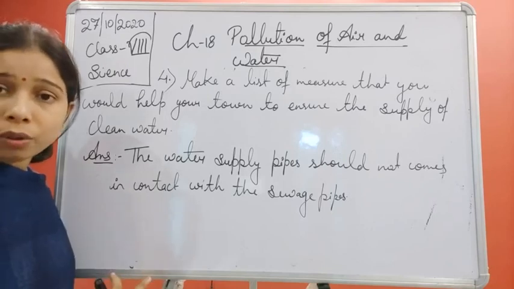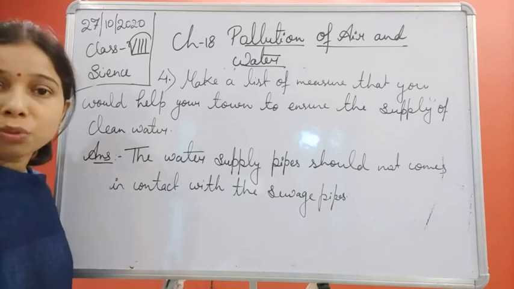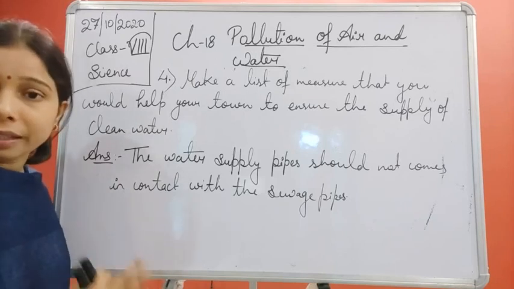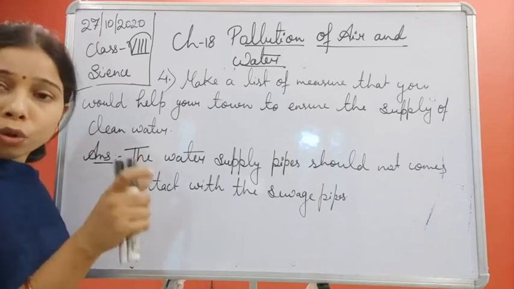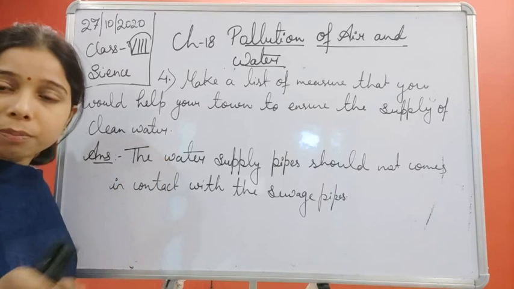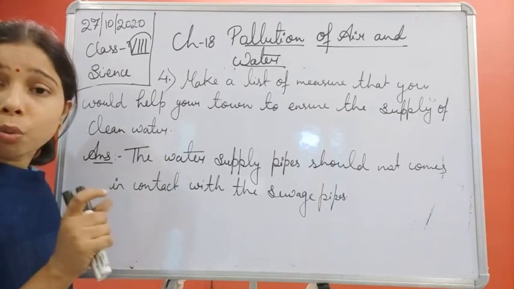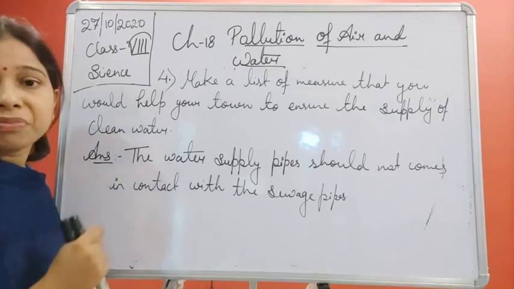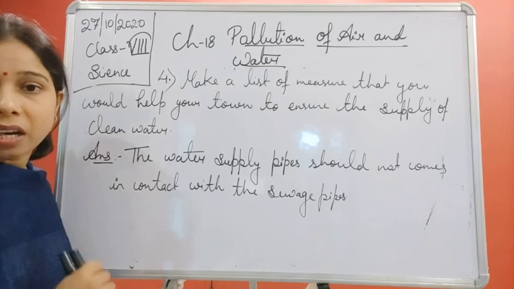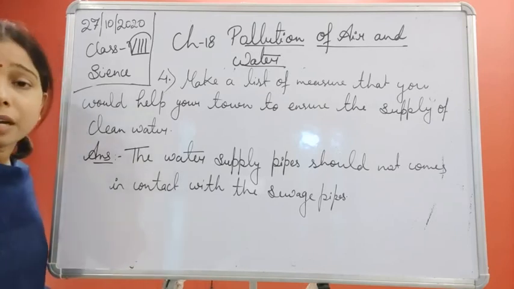The head storage tank, from where the water is supplied through pipes to different houses, should be cleaned from time to time. And finally, the two pipes, one carrying good water and the other carrying waste water, should not get in contact with each other, so they will not contaminate the water. So these are some of the measures that we should take.